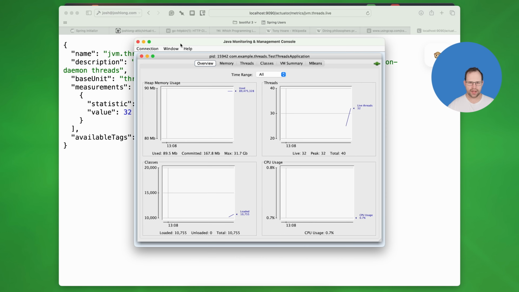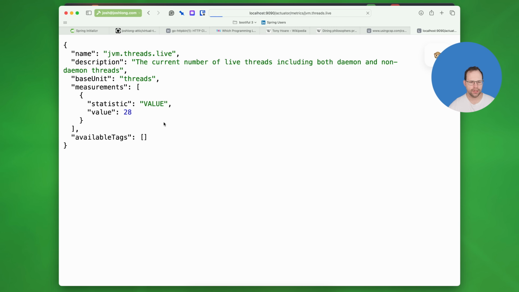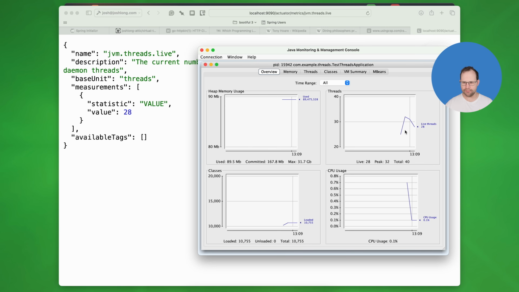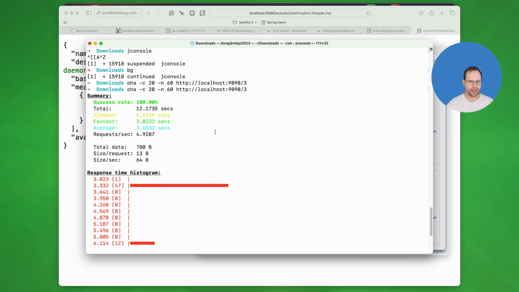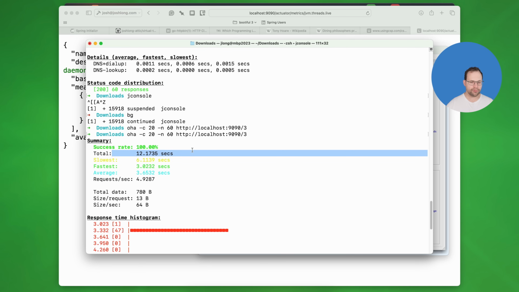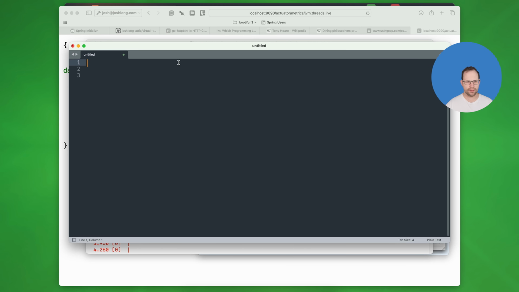So 32 now. This is 32 over here as well. I think the act of launching JConsole in turn adds more threads, which kind of makes sense, right? You can see these numbers are basically mirror images of each other still. So 28 threads though. Basically this is where we settled in the beginning of the non-virtual-thread demo. But let's drive some traffic and see if this changes anything. And remember, without virtual threads, this took 12.17, almost 12.2 seconds, okay? The slowest was 6 seconds, and the fastest was just over 3 seconds, assuming the ideal case. Let's write this down.